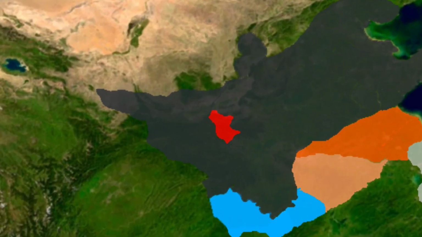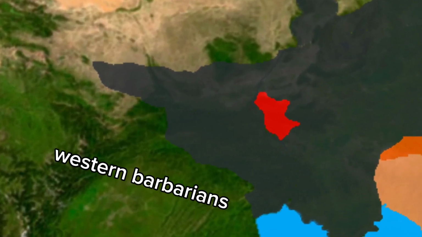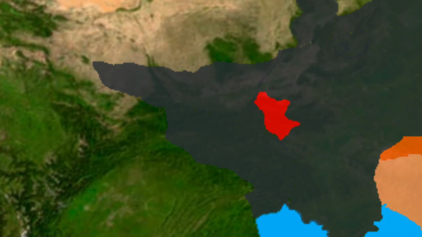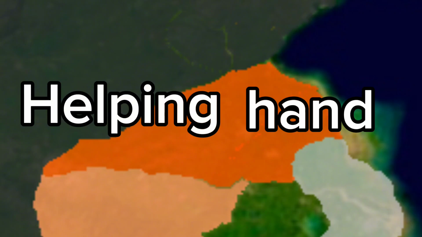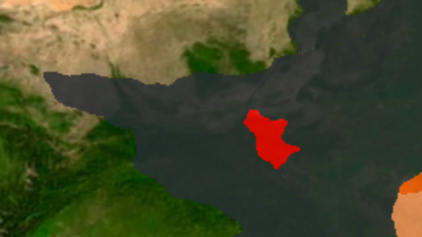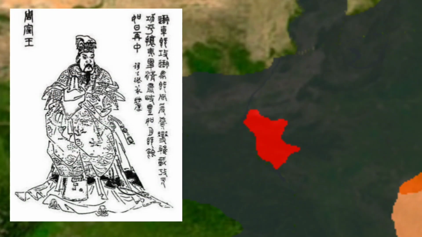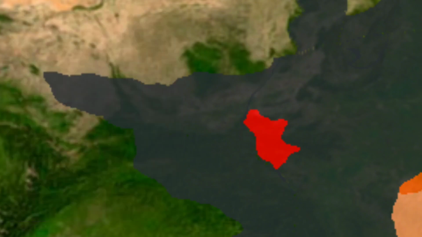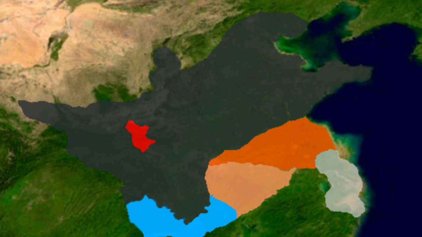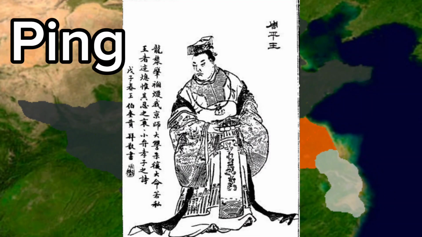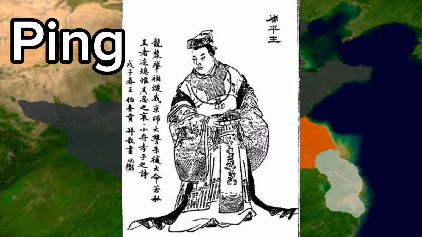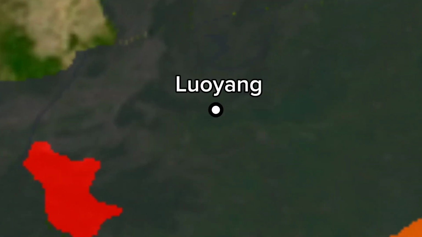So he made an agreement with the barbarians to the west to attack the Zhou capital of Haojing and capture the king, and he also received a helping hand from another state. The attack worked, and Yu, as well as his son, were killed, and the capital was completely destroyed. The states that had backed the rebellion placed King Yu's original son Ping as the new Zhou king, and a new capital was built in the east, to which the Zhou royalty would relocate.